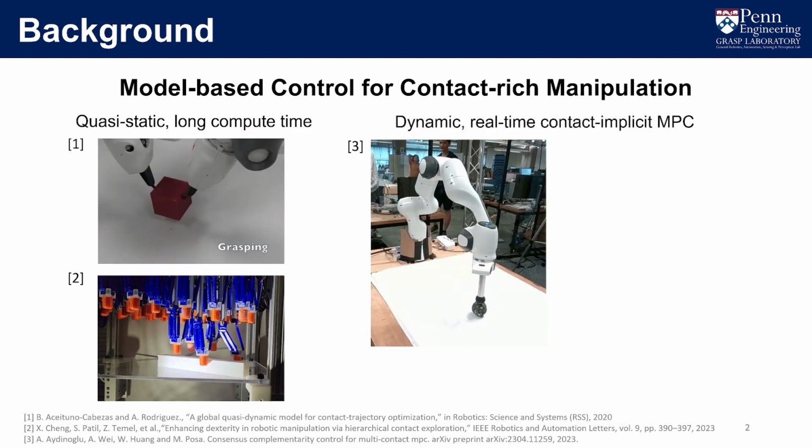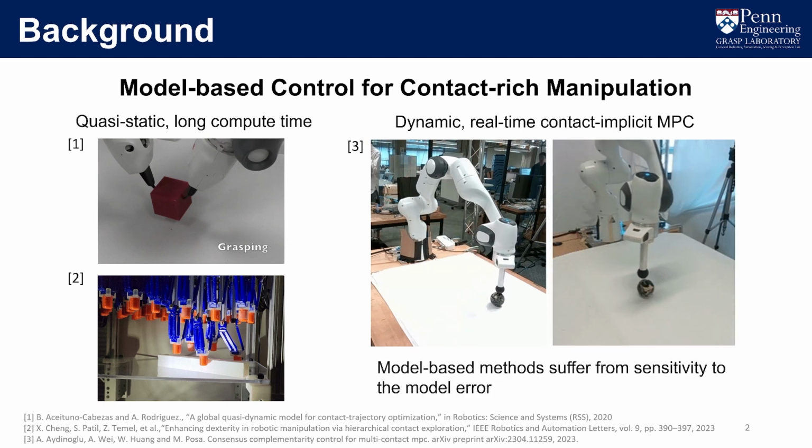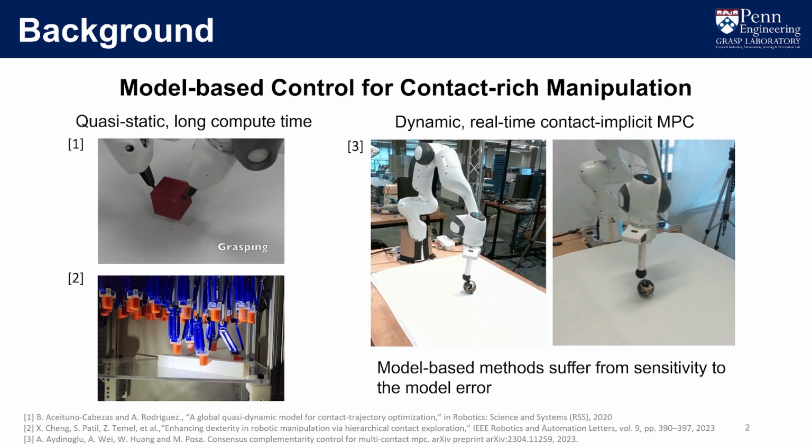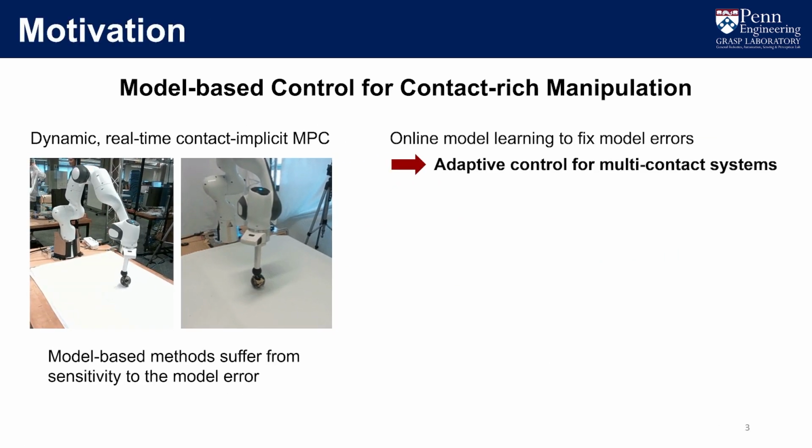Recently, we proposed an algorithm called consensus complementarity control, or C3 for short, that can perform dynamic manipulation tasks like this, rolling a ball to follow a certain trajectory in real time. However, as all model-based methods suffer, this algorithm is very sensitive to model error. Even if we have a slight measurement error on the ball radius, the controller will get stuck and never make progress. Therefore, in this work, we hope to bring model learning in closed loop to tackle the problem.